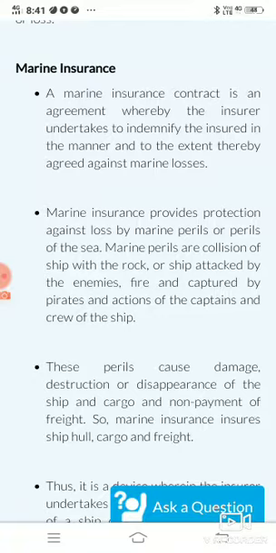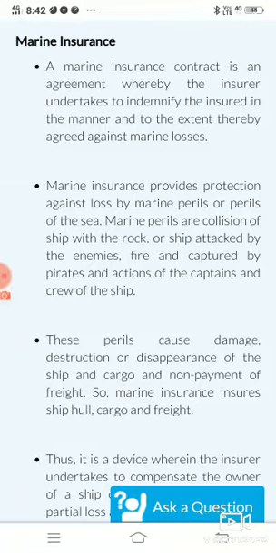It means this is a contract between the insurer, that is the insurance company, and the insured, who pays a premium amount to the insurance company for agreeing to protect against the losses which occur due to the marine.